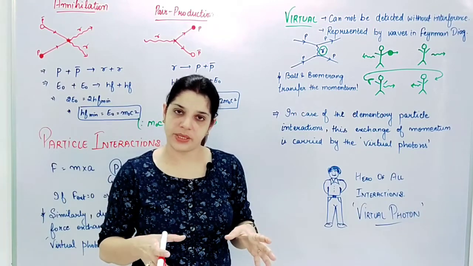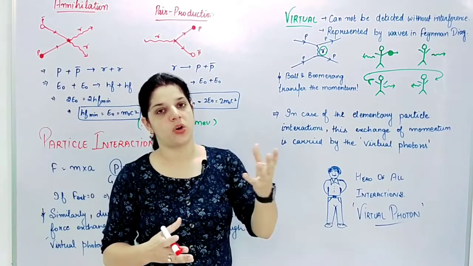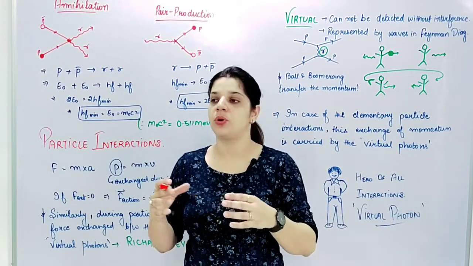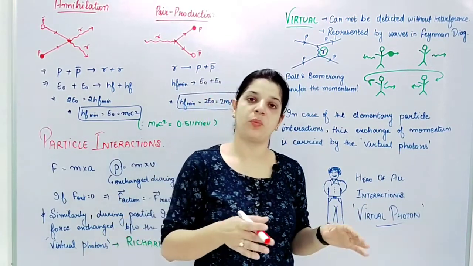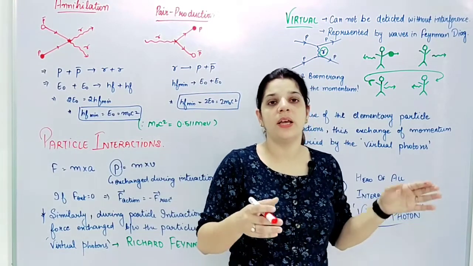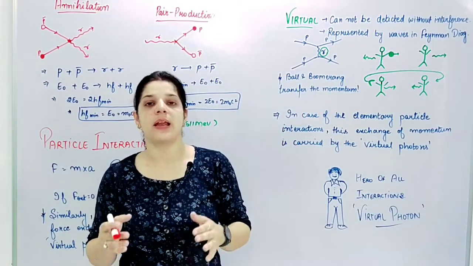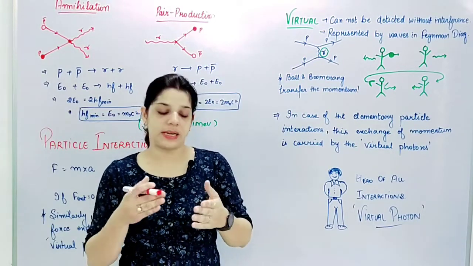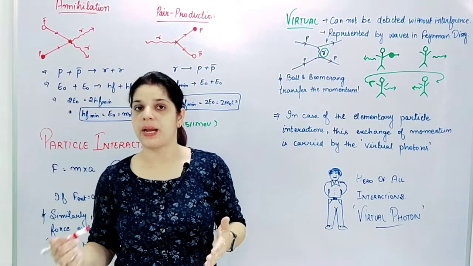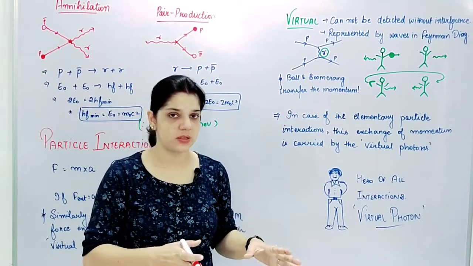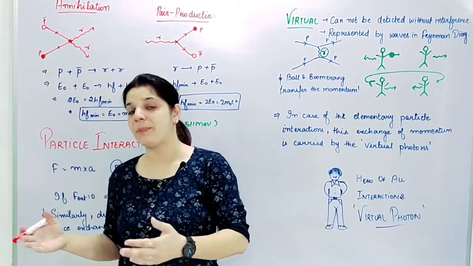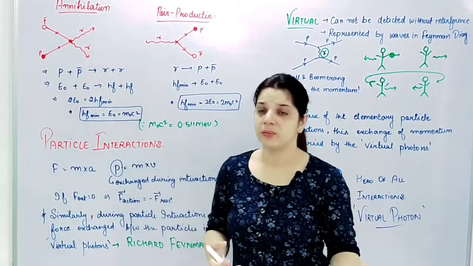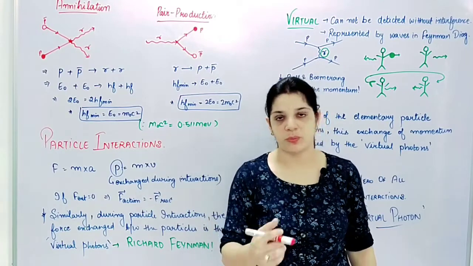Now let's take a common example. We know that Newton's laws were, first was that if you do not interfere or you do not apply an external force, the body will retain its inertia. That is, if it is at rest, it will remain at rest, and if it is moving, then it will keep moving. Then the second law was that if external force is not applied, then the momentum of the body remains conserved. F was equal to dp by dt and it was 0. So I said momentum is conserved. The momentum conservation law came out from that.